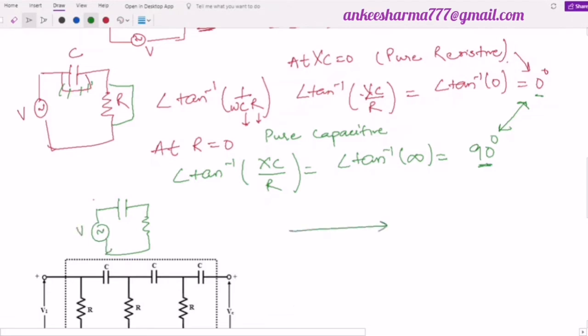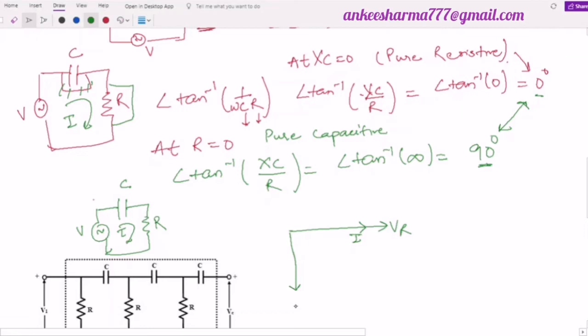It means if this is my VR, the current is the same because it is connected in series. C and R are connected in series, means the current will be the same in both the cases for the voltage across the capacitor and the voltage across the resistance. So VR is at the same angle as that of I, but for the capacitance, the current is leading the voltage. Whenever it is leading, it will be like this.